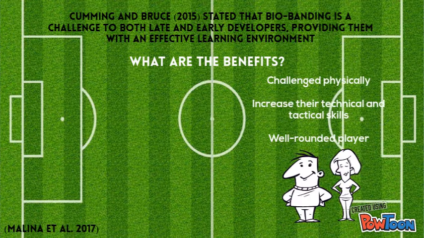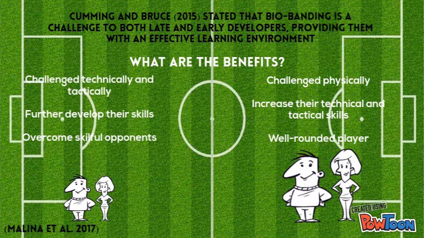Early developers are challenged physically. This means that the bigger players have to increase their technical and tactical skills now that they can't just rely on their size. They need to develop these new skills to help them stand out, creating a more well-rounded player. Late developers, on the other hand, are challenged technically and tactically. This means that they have to progress their skills further in order to overcome other skillful opponents.